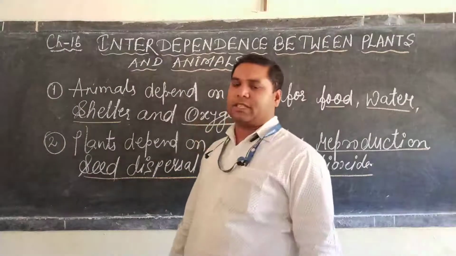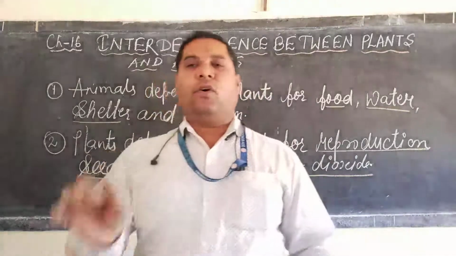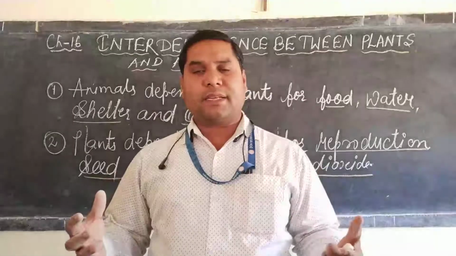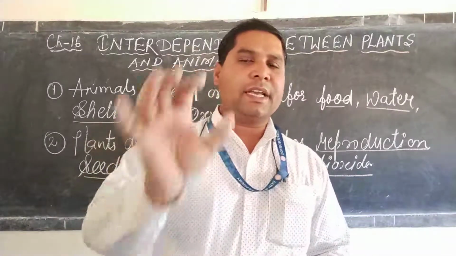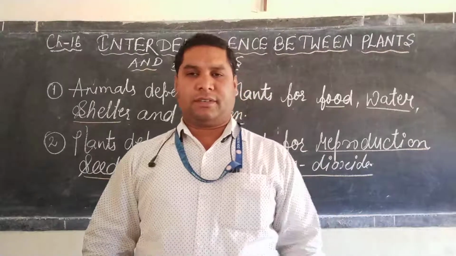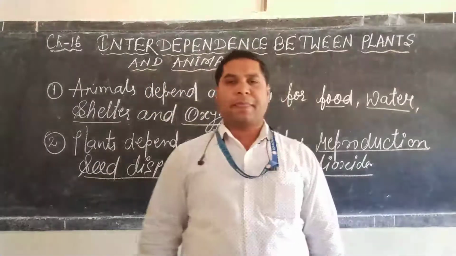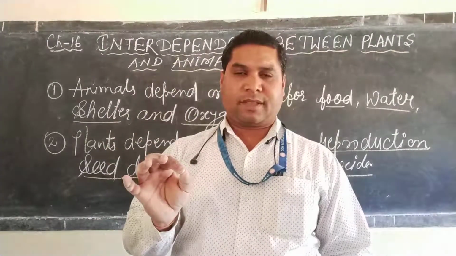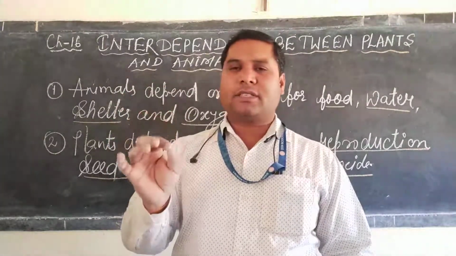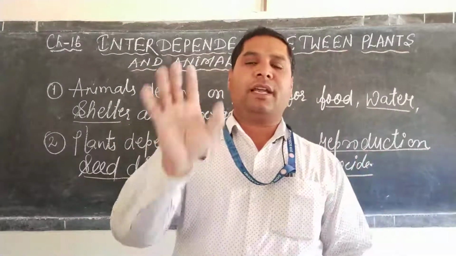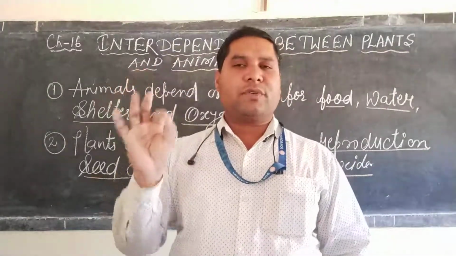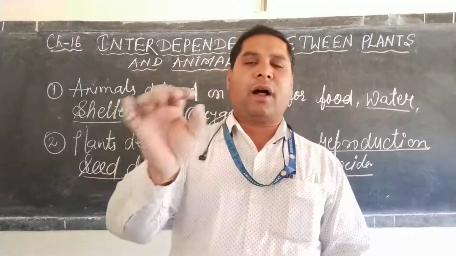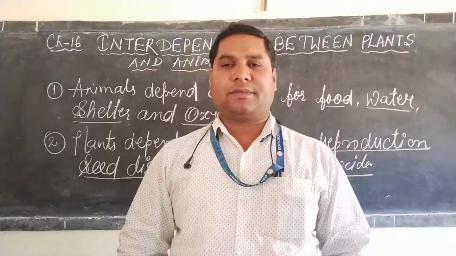Next is oxygen. Green plants release oxygen. So all living organisms depend upon green plants for oxygen. Dear student, you should know that green plants release oxygen during the photosynthesis process, and the photosynthesis process is done only by green plants. So in this way you can say that all living organisms depend on plants for oxygen.